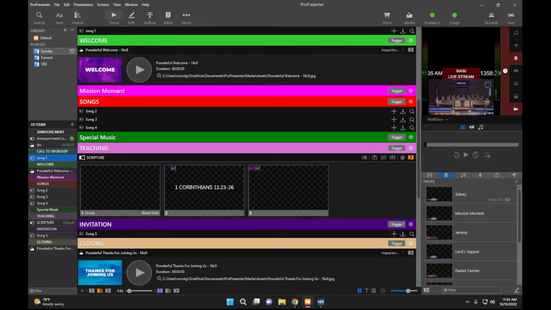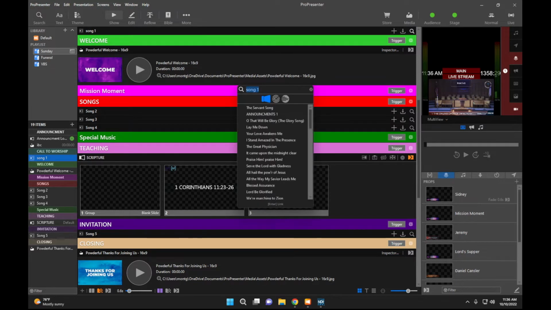And now what we have to do is add them back. So we'll click on song 1, takes us back up here to the top, and what we're going to do is look at our songs for this week and add them in. So we see song 1 here at the top. We're going to go over to search, this little magnifying glass, and click search, and that's going to bring up our search menu.